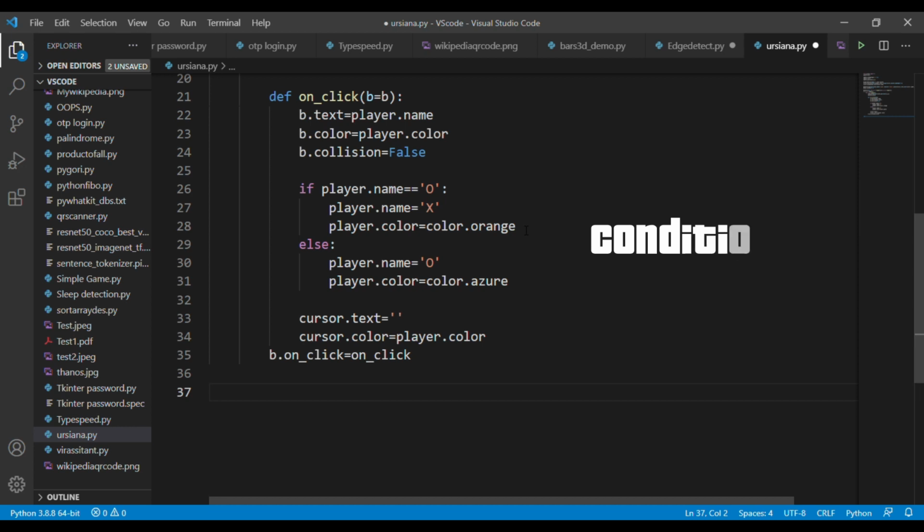Okay. Next, you need to create conditions. Simply, these conditions define the color of the players. There are 2 players in the game called O and X. The player O has the color of azure pattern and player X has the color of orange pattern. So this is the condition that we inserted, and another thing is we have to insert the cursor color and cursor text at the end of this part. So this is the logic that we need to create this game.